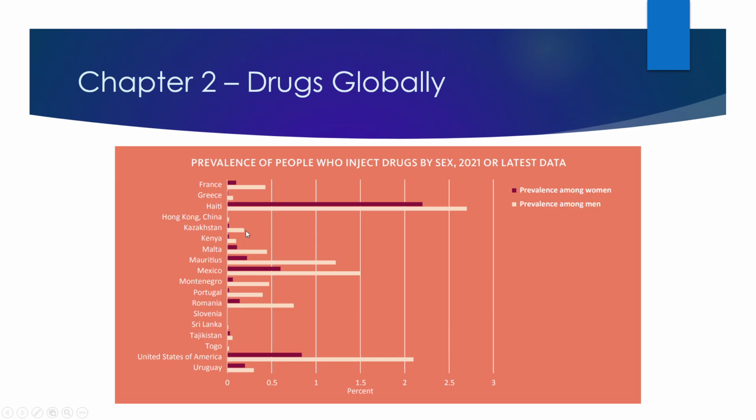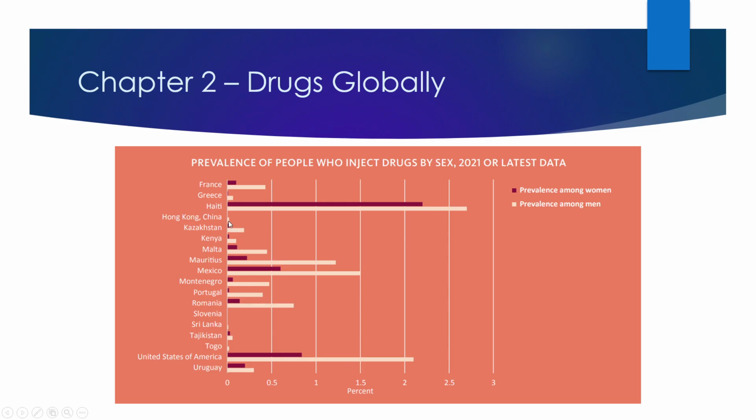It looks like in all of these countries, the white line for men is longer than the darker line. It's looking to me more like a purple now. So that's one story to walk away with: a big gender difference, and some countries have more of a gender difference than others.